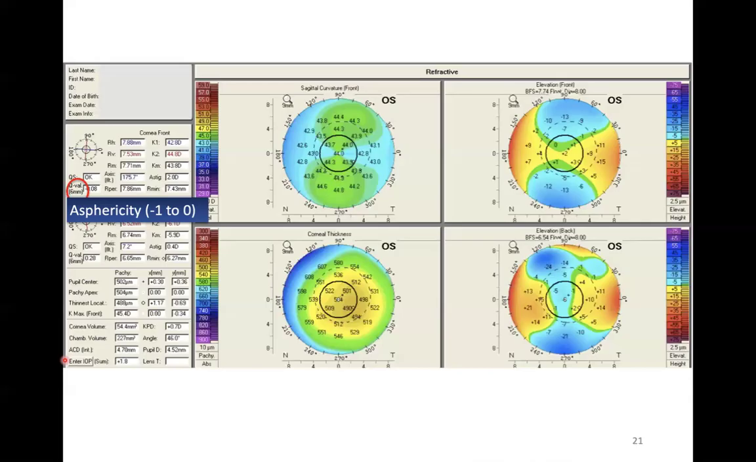But if the Q value is more than 0, that means the cornea has lost its prolate shape and it is becoming oblate. That is, the periphery and the center are becoming the same steepness. And if the Q value is less than -1, that means the cornea has become hyperprolate. That is, it becomes steeper than normal, which we can see in ectatic corneas. So Q value is done.